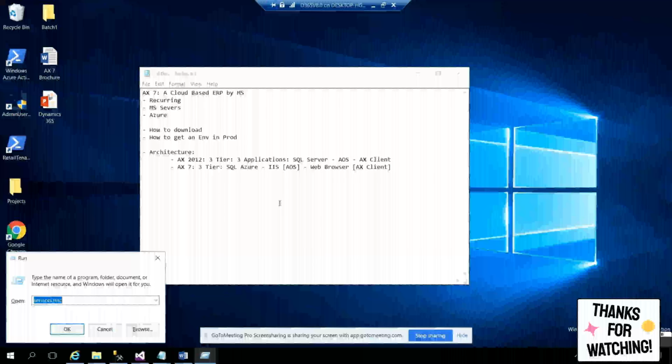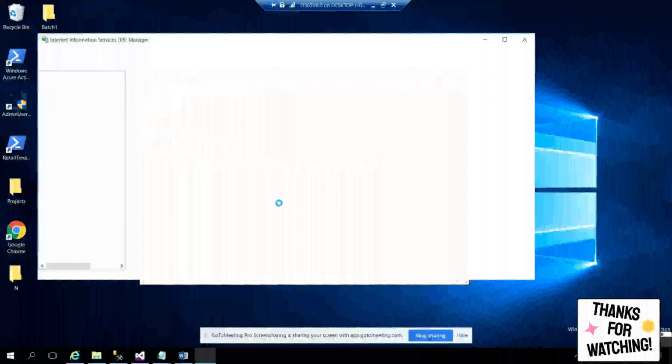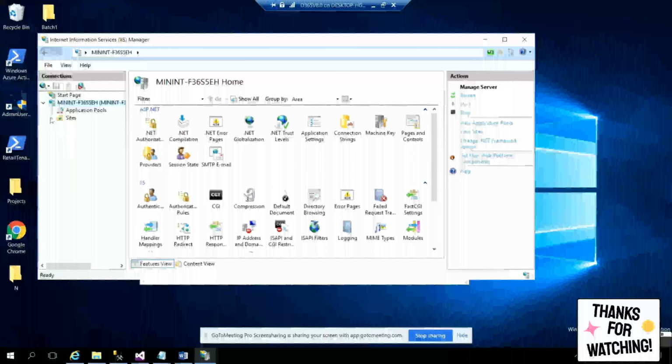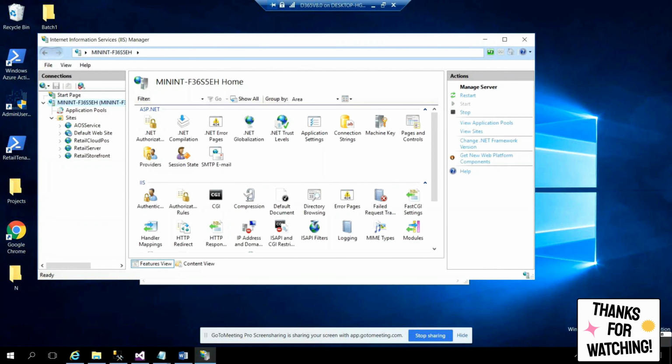Where is AOS? You have to go to run, type inetmgr, which will open your IIS configuration console. It's the IIS console used for managing the websites, either add a website, delete a website, stop a website and stuff. Go to this and expand your server. This is your server. Expand. You should see the list of the sites. Expand the sites and you see that AOS service, right? So that is your AOS service.